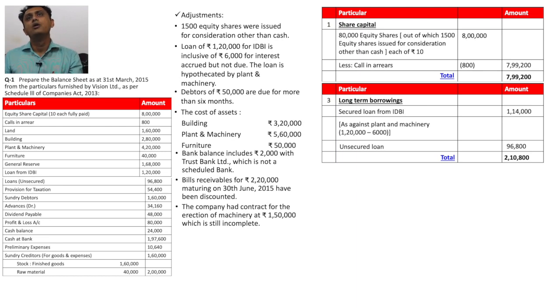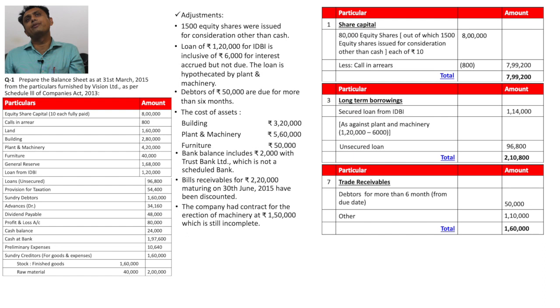Now we focus on our next adjustment: debtors of rupees 50,000 are due for more than 6 months. Obviously for that we prepare a note, and it is related to trade receivables.